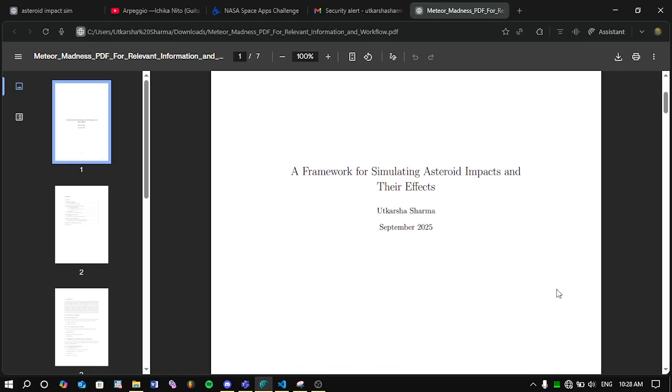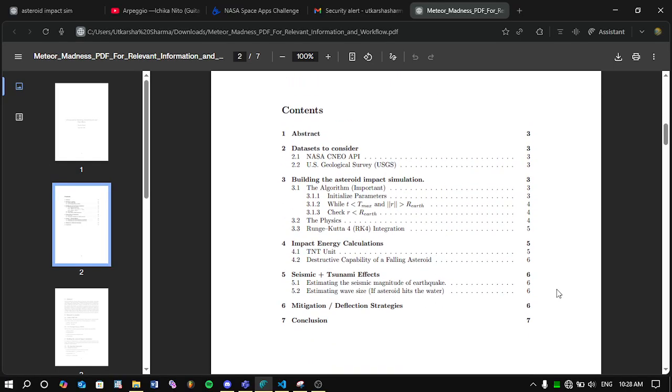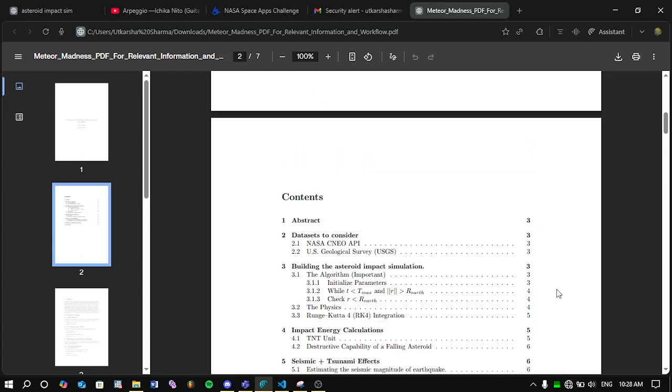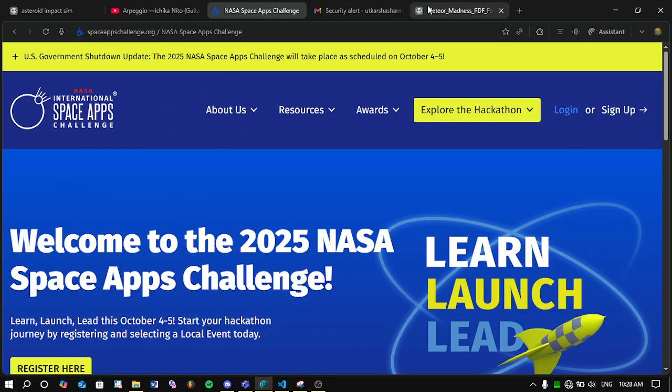So, a framework for simulating asteroid impacts and their effects. These are the contents: abstract, data sets to consider. Okay, so I went over the first reason why I wrote this. Let's go to the second reason. The second reason is my friend invited me to this hackathon recently, and this hackathon had a couple of challenges, but it was by NASA itself. So NASA Space Apps challenges, if you can see it in the browser tabs.